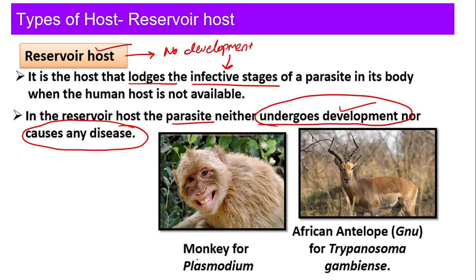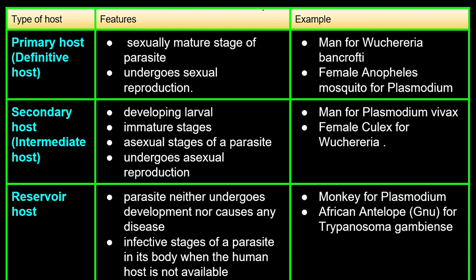Now, monkey for Plasmodium. So just now we saw that the primary host for Plasmodium is your mosquito, secondary host is your human, and reservoir host is your monkey. That means it is just going to have the infective stage but it's not going to harm the monkey, right? And the next one is African antelope, that we call it as nagana, for Trypanosoma gambiense. Now this whole I have written in this single table.